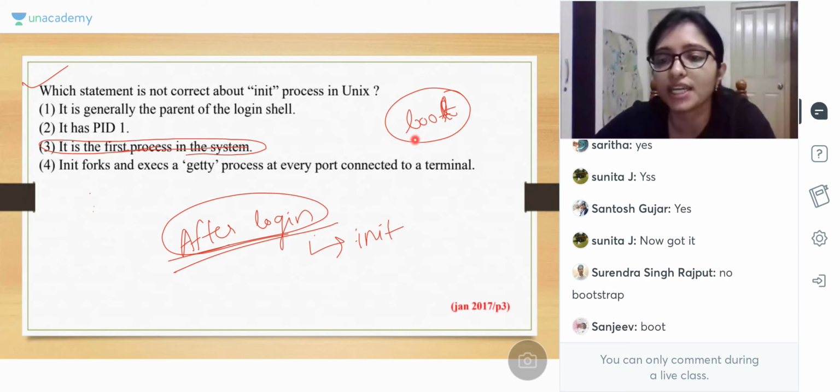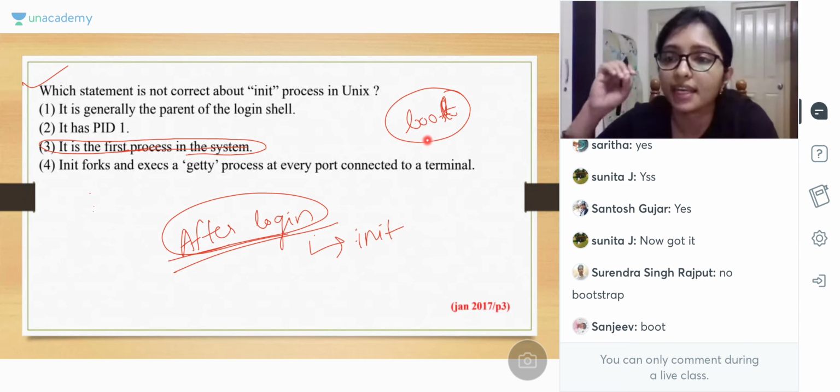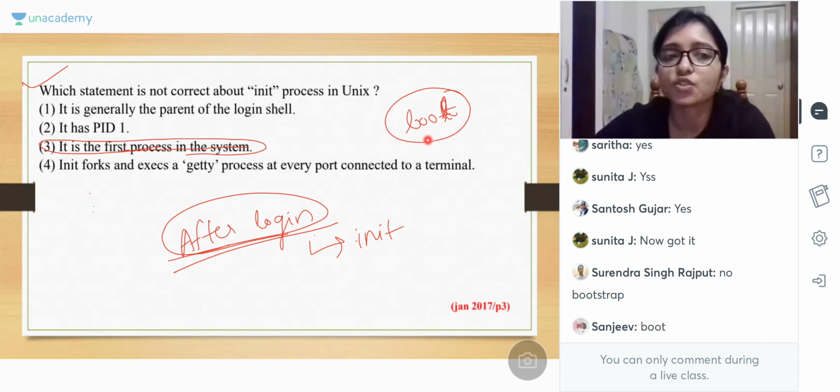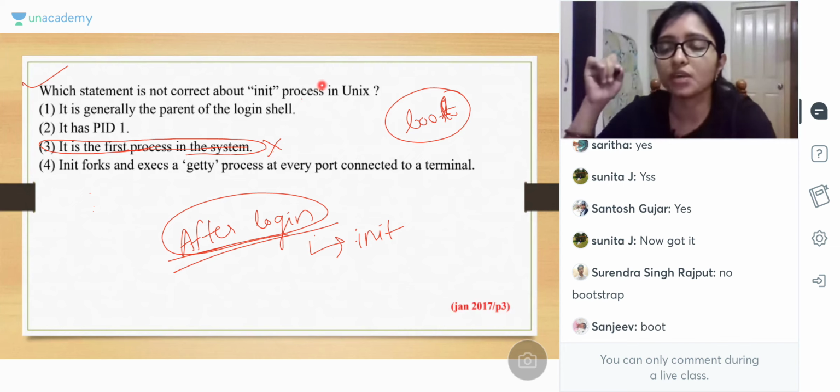After that, after the booting, after the loading of your operating system, then you are able to log in. So after the login, the init process will create. But before the login, there are so many processes going on to load the operating system and to load everything from the boot sector, right? That's why it is not the first process. It is the parent process of you, as you are the user. So as per the user, it is the parent process.